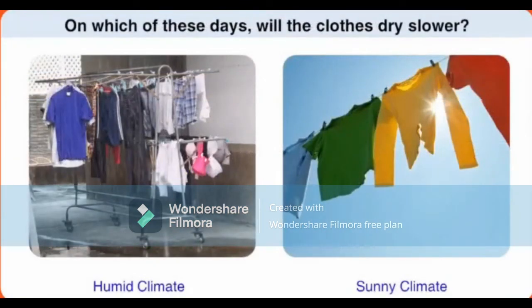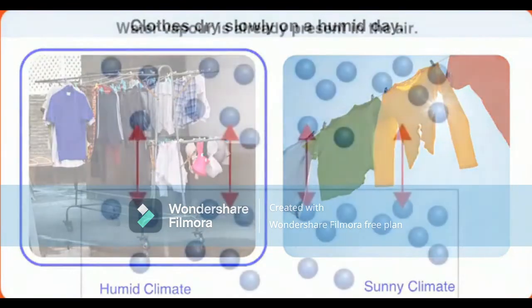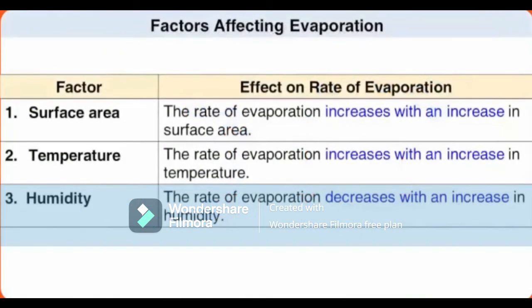On which of these days will the clothes dry slower? Clothes dry slowly on a humid day. When the weather is humid, the air already has some amount of water vapor in it. At any given temperature, the air cannot hold more than a certain amount of vapor. Hence, the water particles from the surface of the cloth do not vaporize into the air. Therefore, clothes dry slowly on a humid day. We can conclude that evaporation decreases with an increase in humidity.